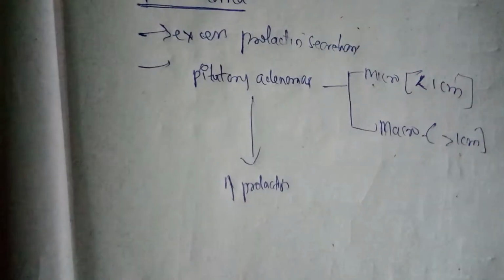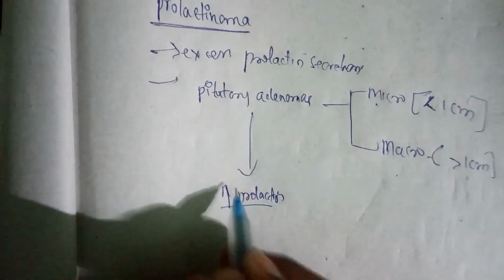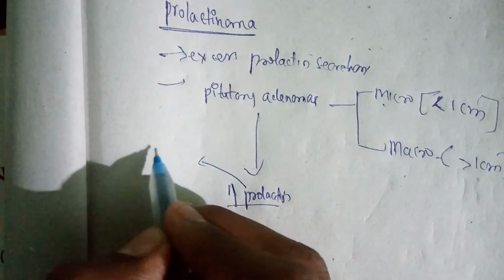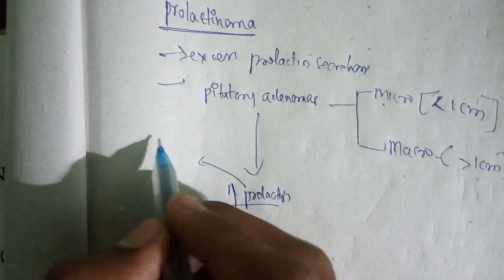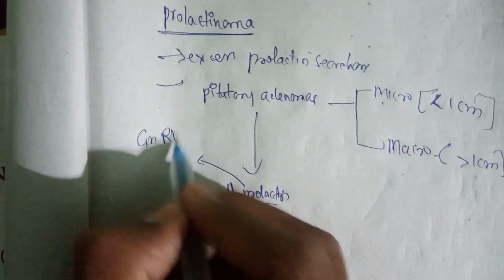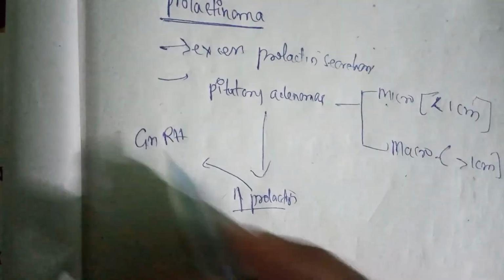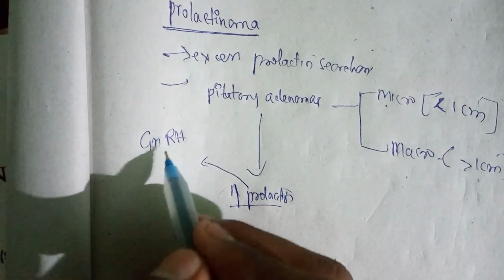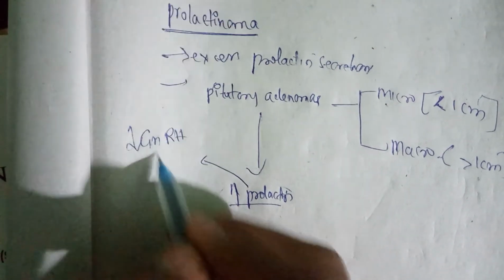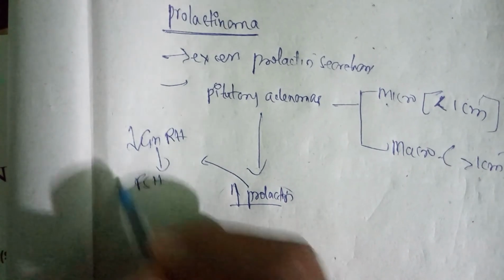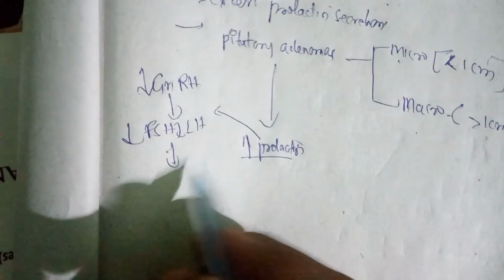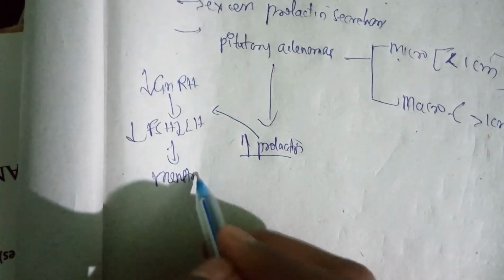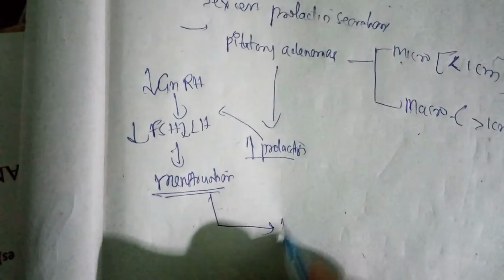As all of us know, prolactin gives a negative feedback mechanism for gonadotropin releasing hormone. So when there is excess prolactin, the levels of gonadotropin releasing hormone will come down. Due to this, FSH levels will come down, and even LH levels will come down. Thereby, menstruation will not happen. So there develops amenorrhea.